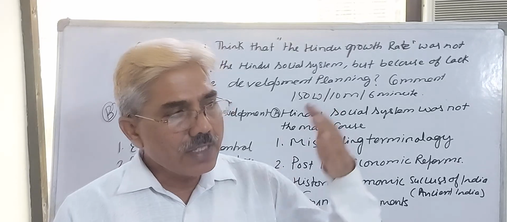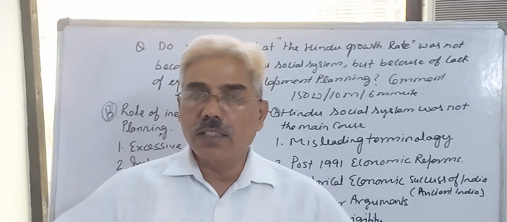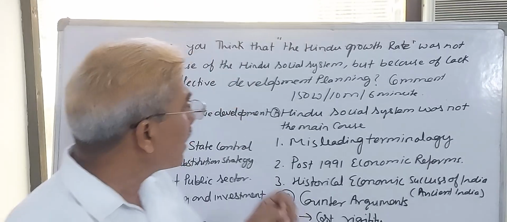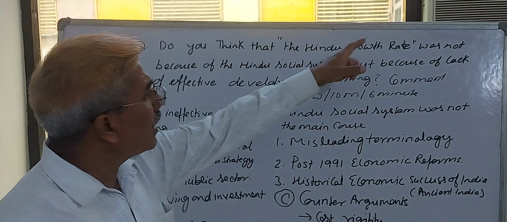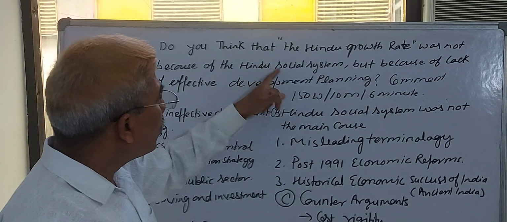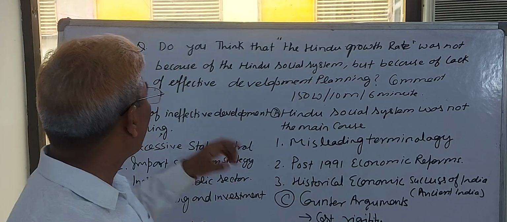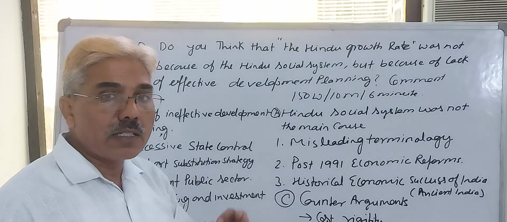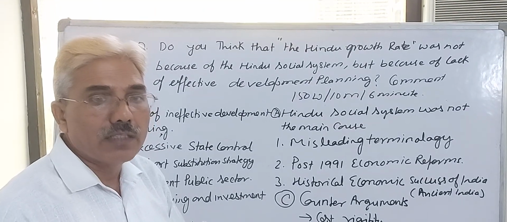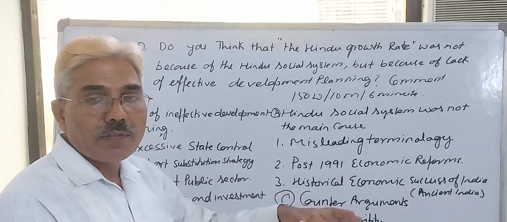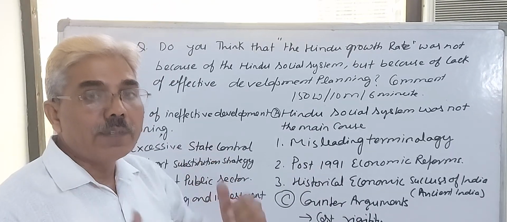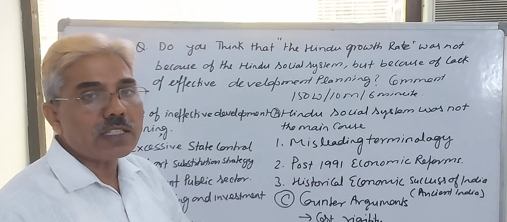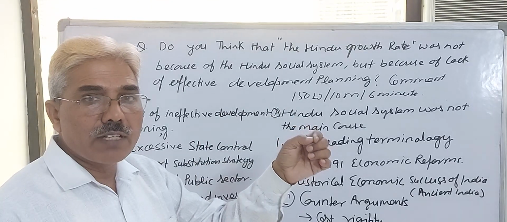Now you are clear. One side you are thinking of social factors, the other side you are thinking of economic factors during the period 1950 to 80. Then you can yourself analyze what we are saying. Do you think that the low growth rate was not because of the Hindu social system, but because of the lack of effective development? The conclusion is what? If our government had followed effective development planning, then our growth rate during 1950 to 1980 would definitely have been higher than 3.5%.